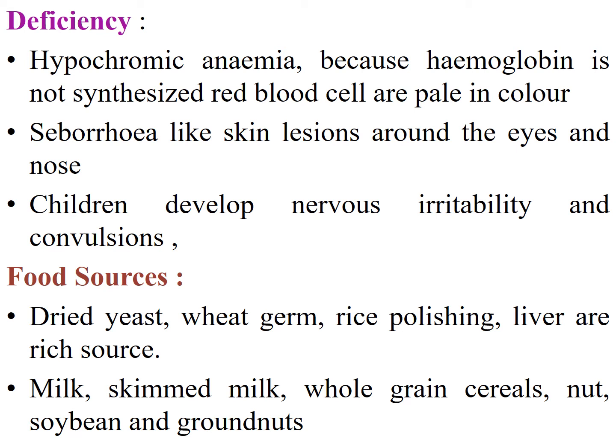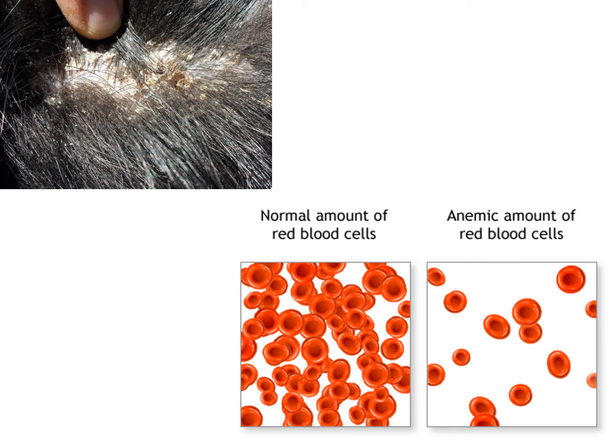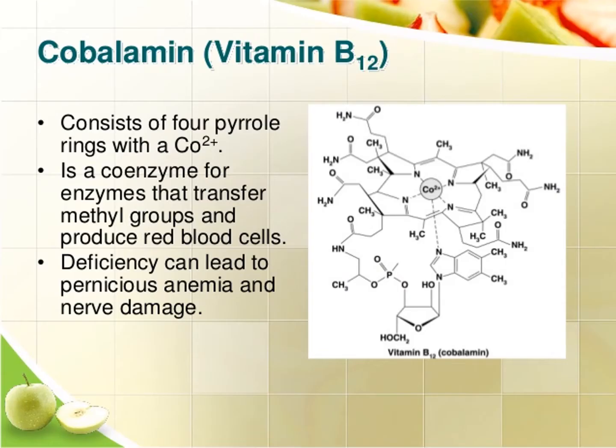The food source is available in dried yeast, wheat germ, rice polishing, and liver, which are the rich sources. Then, in case of animal source, there's milk, skim milk, whole grain cereals, then nuts, soybean, and groundnuts. Here it shows the deficiency of vitamin B5 and B6: the normal amount of red blood cells, and the anemic amount of red blood cells.